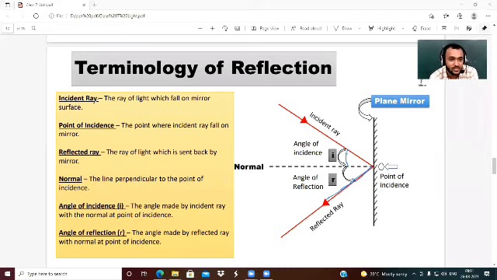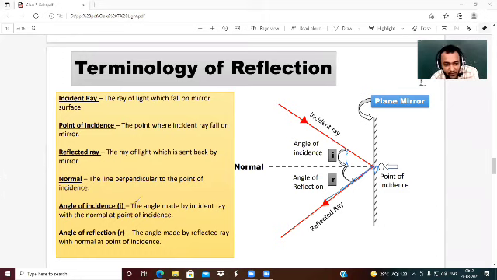Now here are the definitions. The incident ray is the ray of light which falls on a mirror surface. The point where the incident ray falls is called the point of incidence. What is the reflected ray? The ray of light which is sent back by a mirror, means the incident ray falls on the mirror and is sent back in the same medium. That is called the reflected ray. And what is the normal? The line perpendicular to the mirror at the point of incidence. Perpendicular means it makes 90 degrees to the mirror surface.